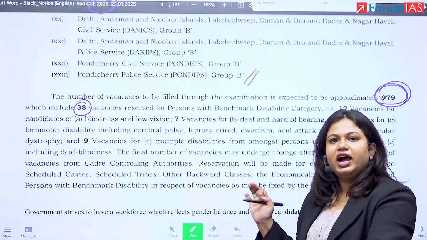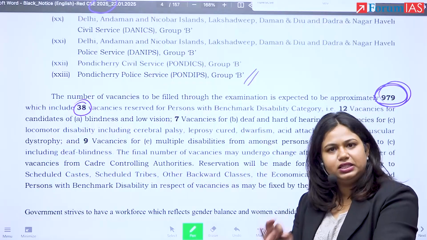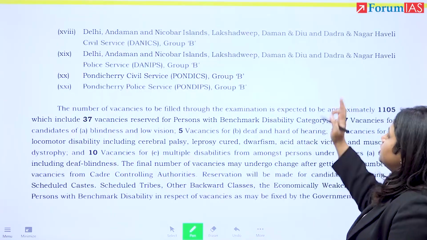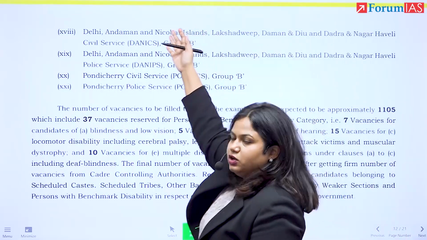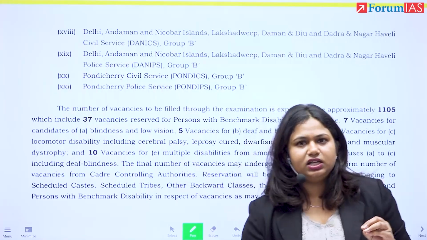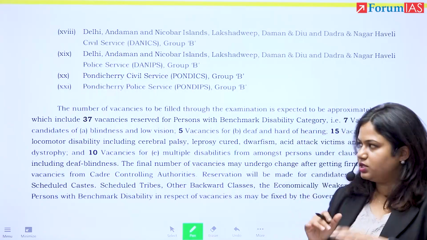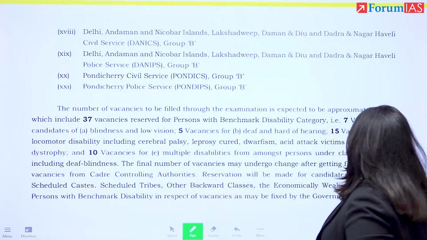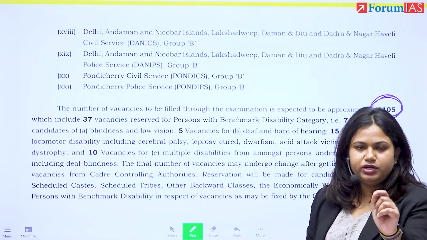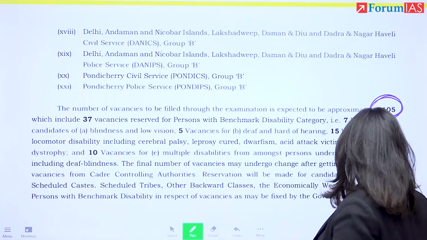Because of that, I am using the data from 2023 for us to make sense of the process. All right? In 2023, those slides I've marked in yellow so that you realize that this is not from 2025, but this is the older data that we're using to understand the process. In 2023, they said that they had 1,105 vacancies which were to be filled through the civil services exam.